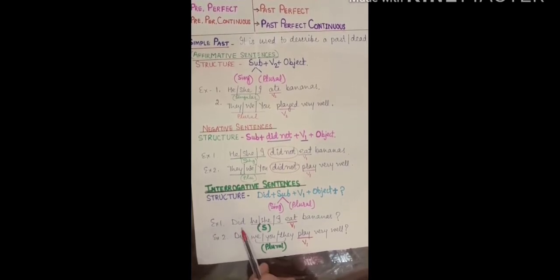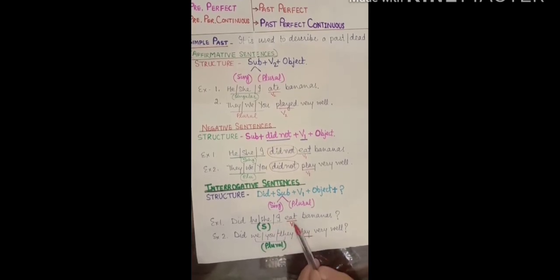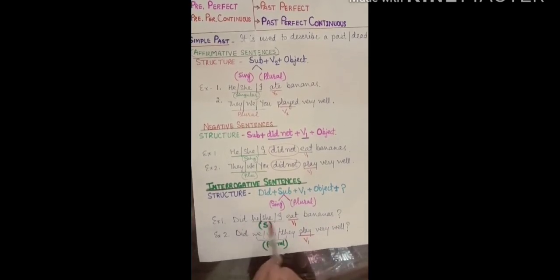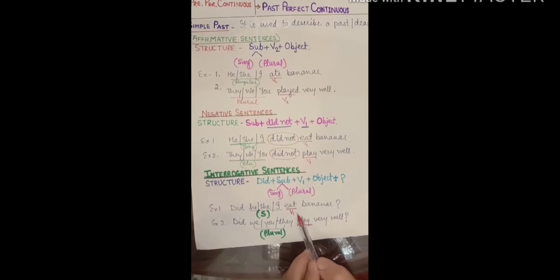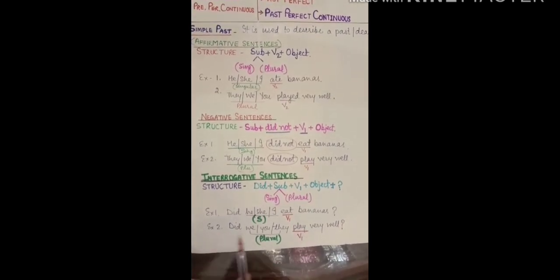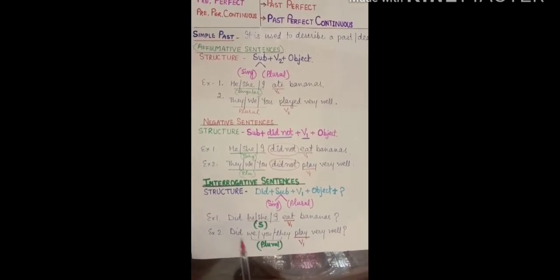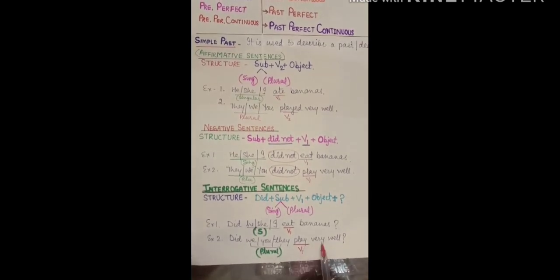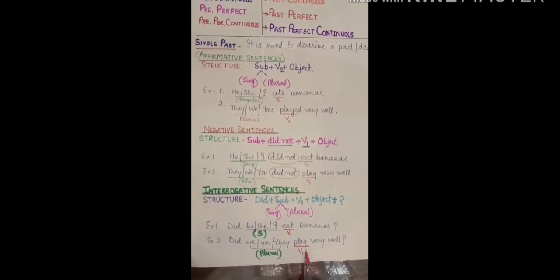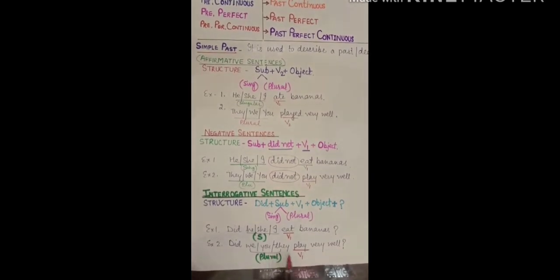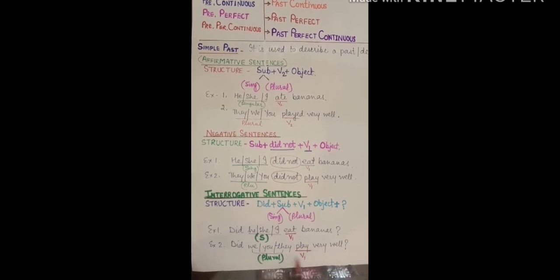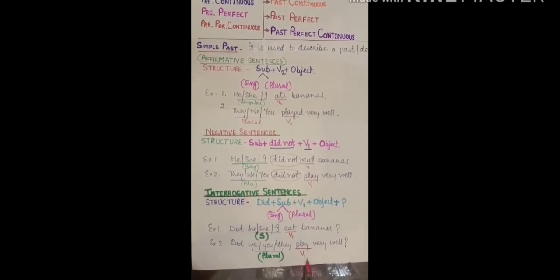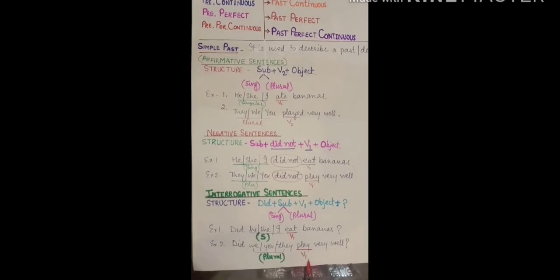First example, did he, she, I eat bananas? Did he eat bananas? Did she eat bananas? Did I eat bananas? All these are going with first form of verb. Second example, with the plural subjects. Did we, you, they play very well? Did we play very well? Did you play very well? Did they play very well? All these subjects are taking did in the beginning and first form of verb after the subject.